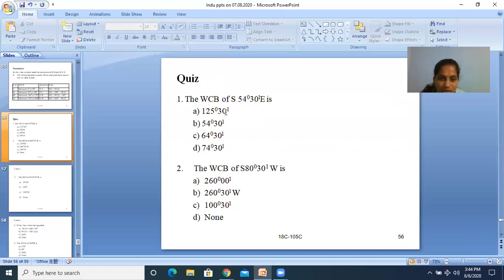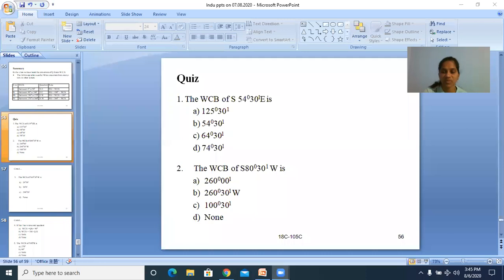Yes, it is in the second quadrant. 54 degrees 30 minutes is not in the second quadrant. Like this, you can directly note down the answer and put it, or pick up the answer, or otherwise you can apply the rule.